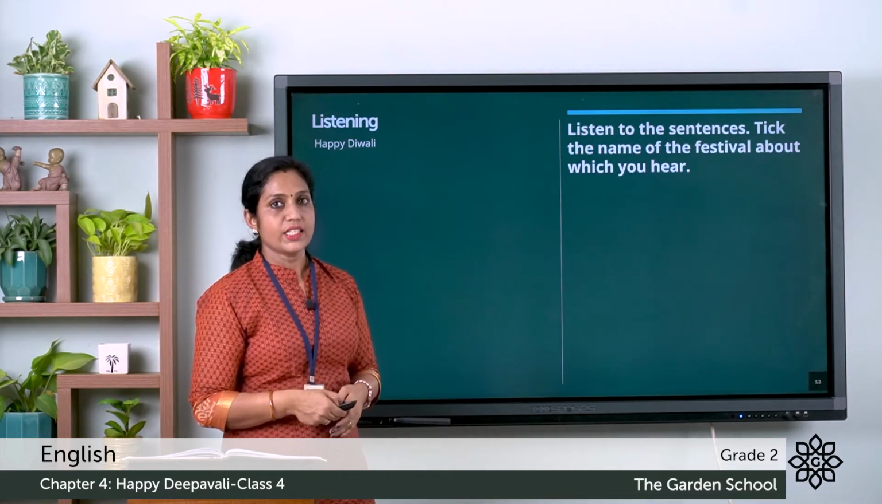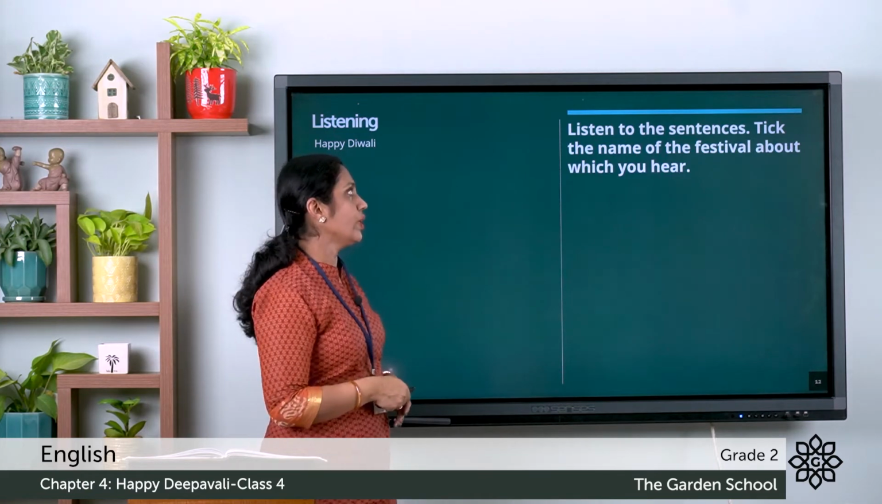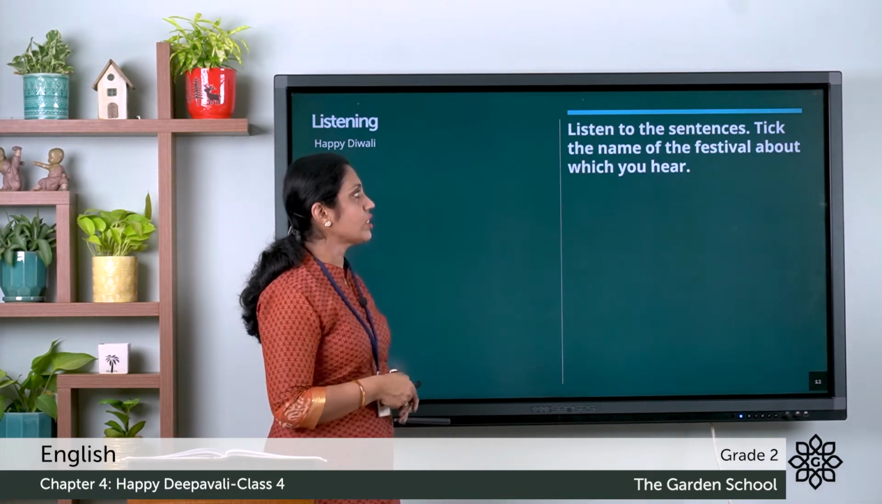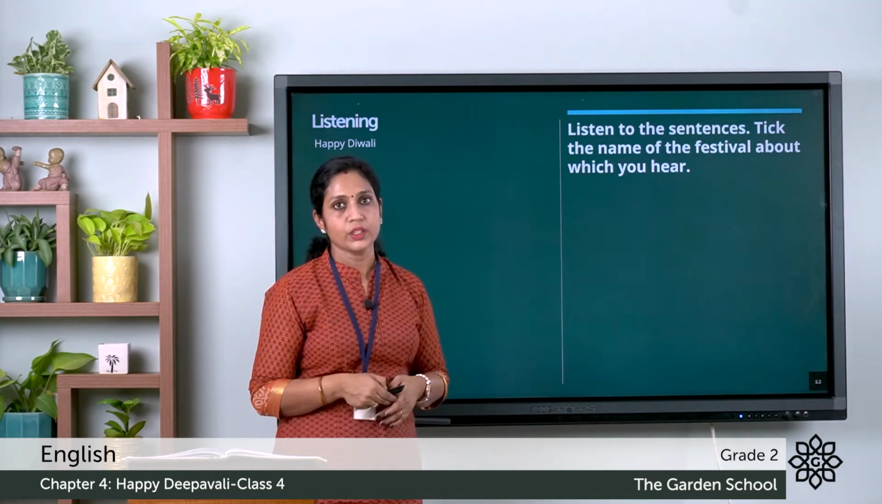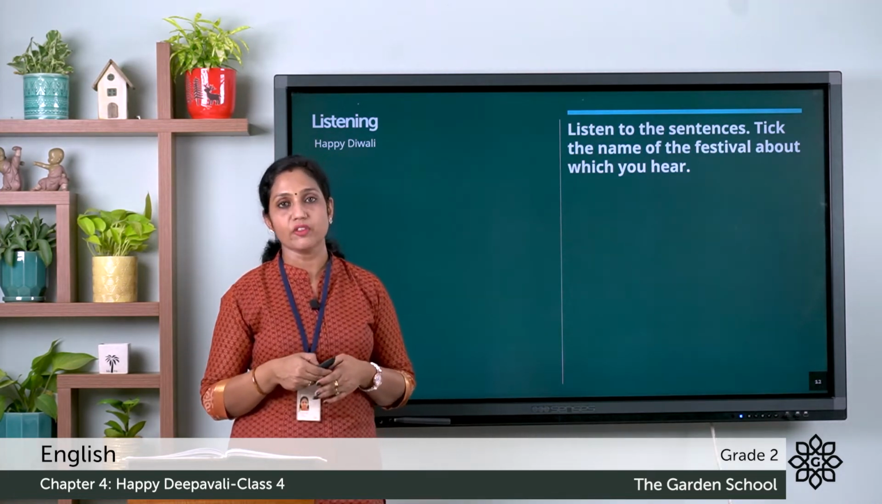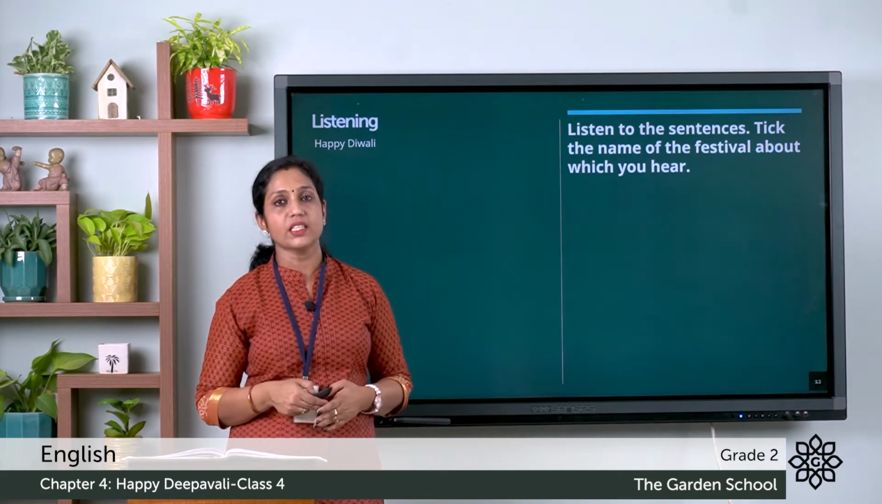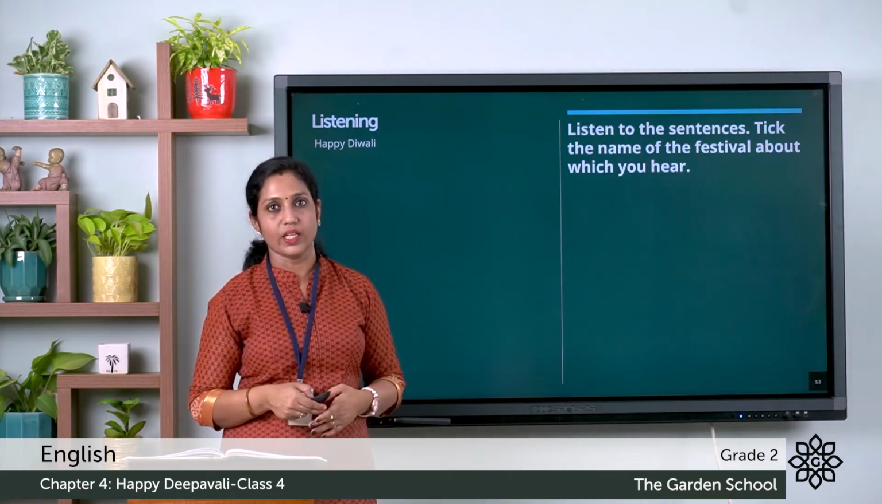Let's move on to the listening part. Here what you have to do is, listen to the sentences. Tick the name of the festival about which you hear. So in your textbook, you can see the names of festivals given. Options are given. So let me read out the sentences. You have to tick the correct festival there.